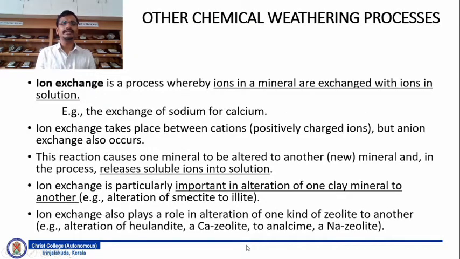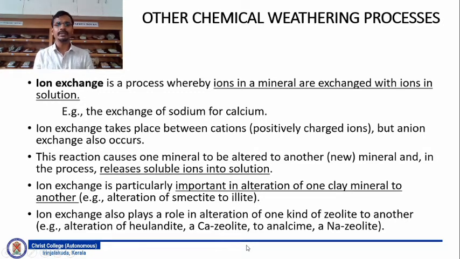Now, ion exchange is a process whereby ions in a mineral are exchanged with ions in solution. An example is the exchange of sodium for calcium. Ion exchange takes place between cations, that is positively charged ions, but anion exchange can also occur. The reaction causes one mineral to be altered to another, that is a new mineral will form, and in the process soluble ions are released into solution.